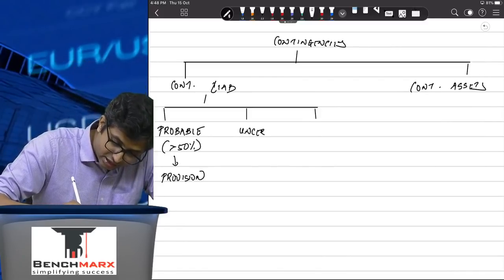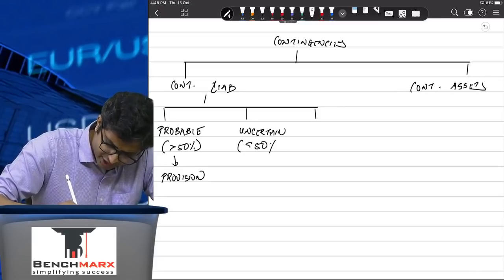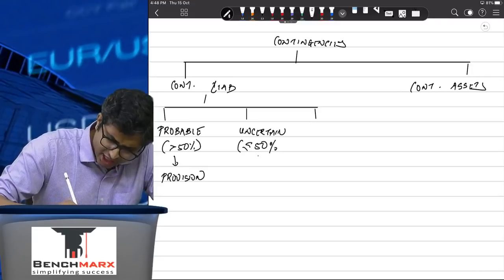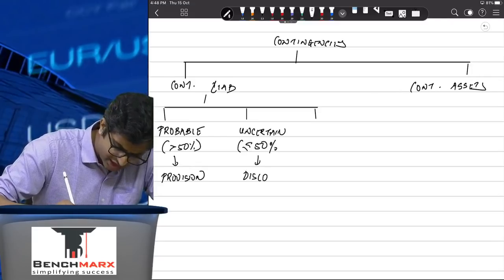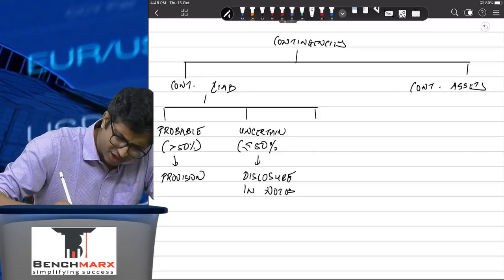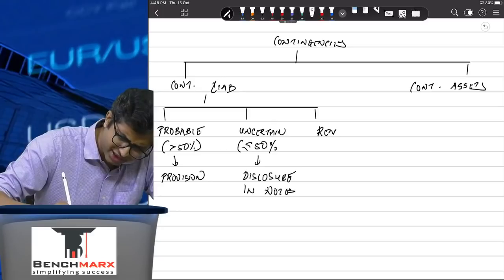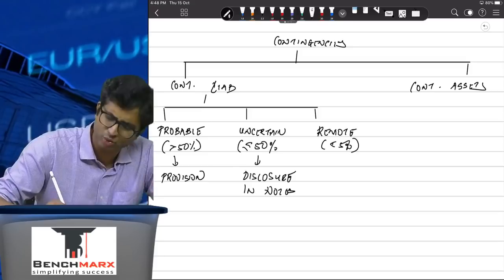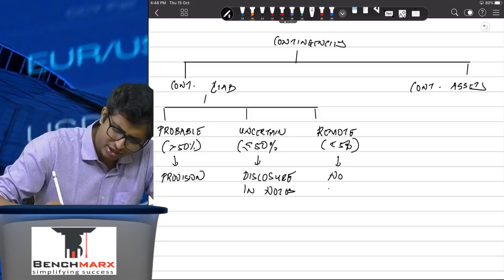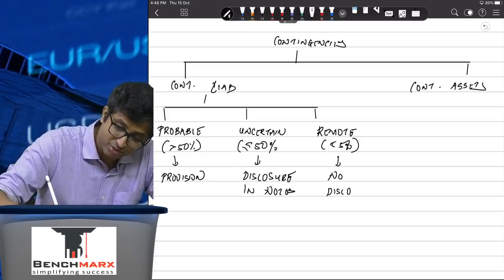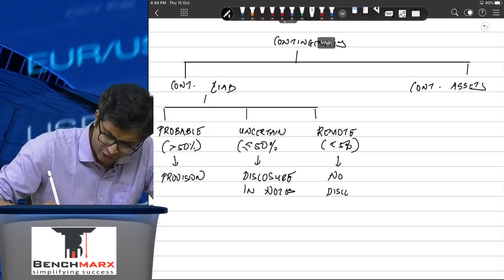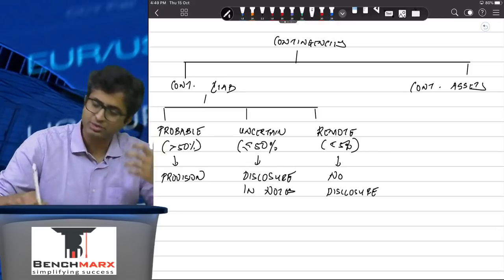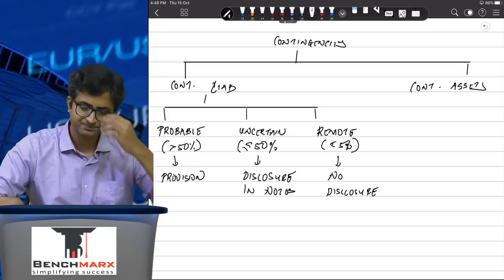However, if it is uncertain, that is, a less than or equal to 50% chance, then you will give a disclosure in the notes. You will just give a disclosure, you will not record it. However, what if it is remote? Well, remote is only if it is given in the question, typically at less than 5% chance. It is something that will practically not happen. No disclosure is required if it is remote. Can we assume that a particular item is remote? Never. Unless the question tells you it is remote, you will assume that it is uncertain and give a disclosure.